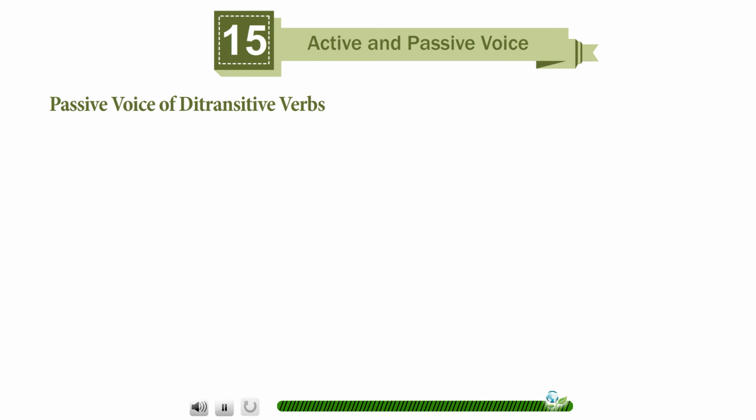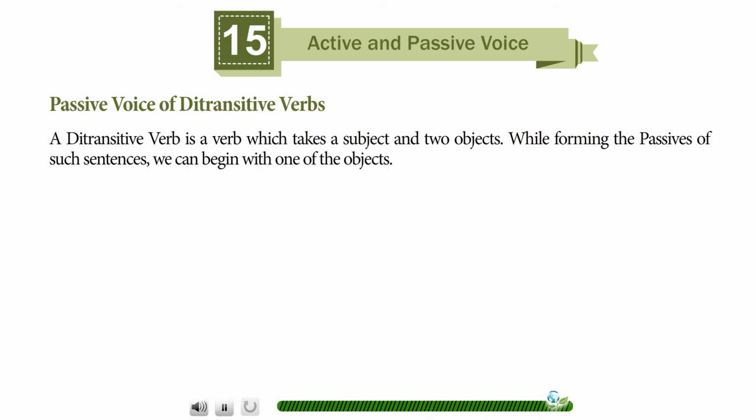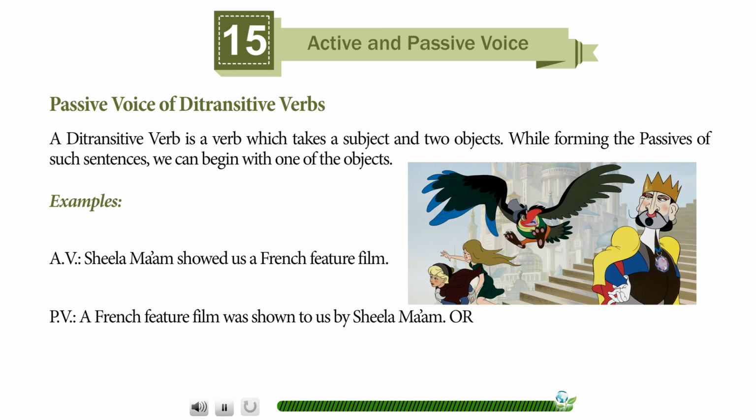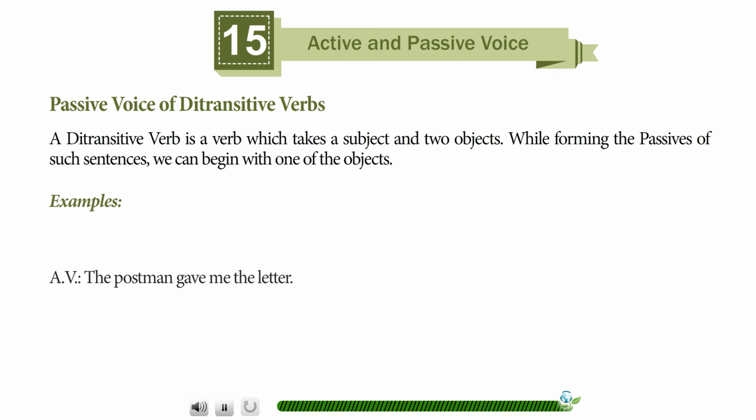Passive voice of ditransitive verbs. A ditransitive verb is a verb which takes a subject and two objects. While forming the passives of such sentences, we can begin with one of the objects. Examples. Active voice, Sheila ma'am showed us a French feature film. Passive voice, a French feature film was shown to us by Sheila ma'am. Or, passive voice, we were shown a French feature film by Sheila ma'am.